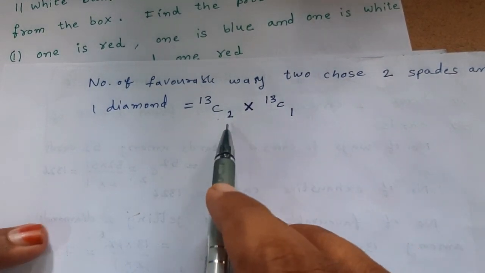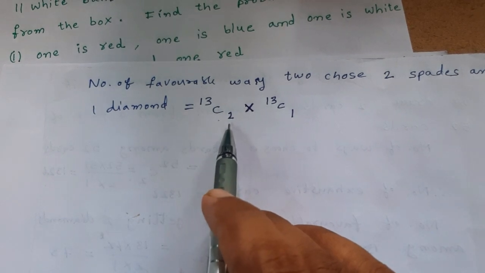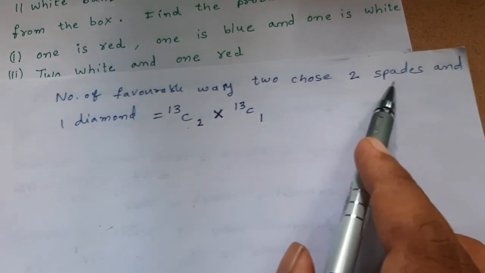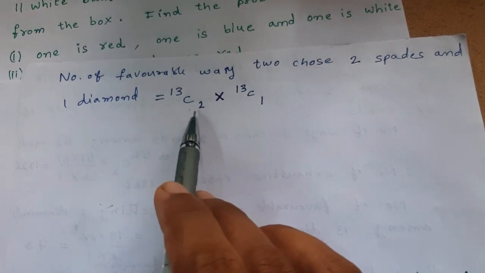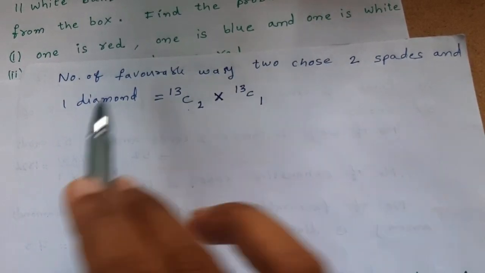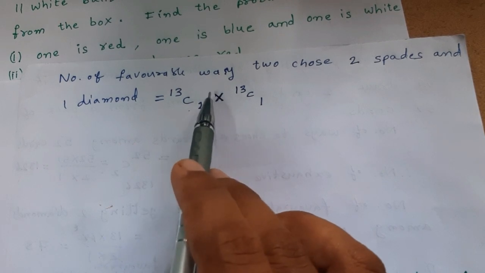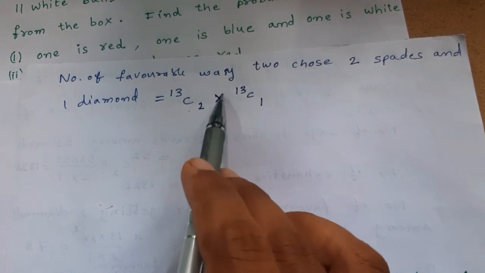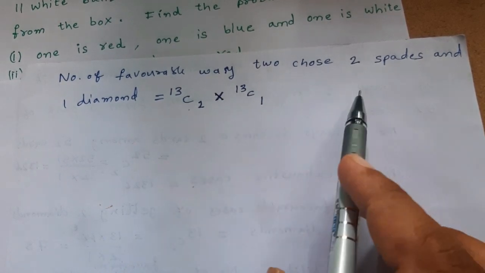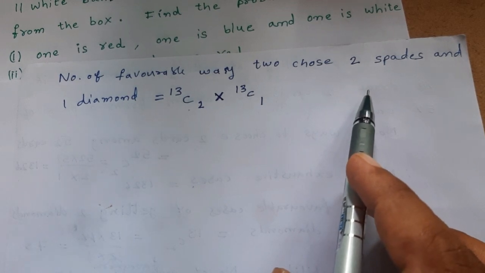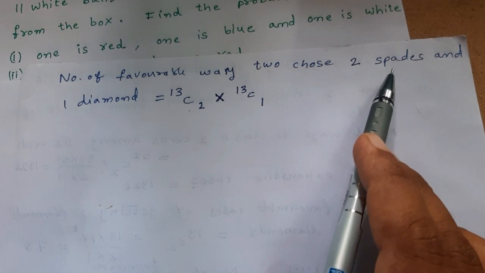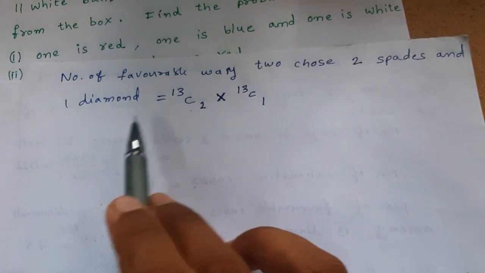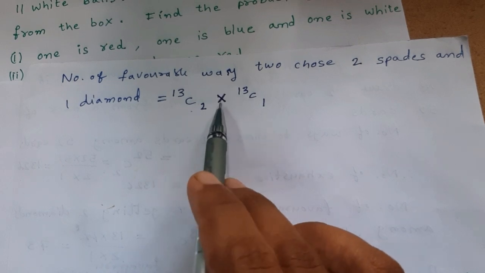We have to select 2 cards from the spades and 1 card from diamond. Since we have to select both of them, spades and diamond, we have to use the product rule. For example, if we have to select only one kind, that is either from spades or diamond, then we have to use the sum rule.